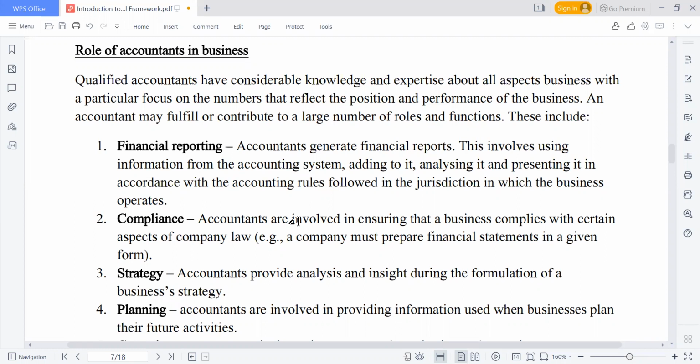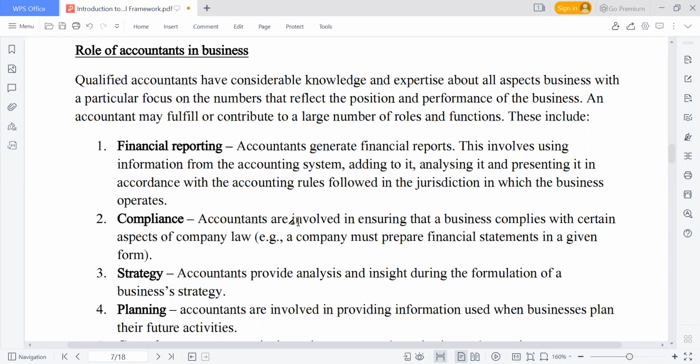So in business as well, one of the main reasons why you need to have a strategy is for you to gain a competitive advantage. It's for you to be the best. So once you have your mission statement, you have your vision, you know your goals and objectives, then the next thing that you also need to do is to have a strategy. Strategy is going to help you to achieve your mission, your vision, your goals and objectives.